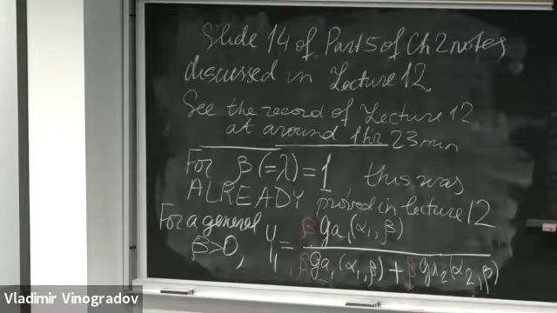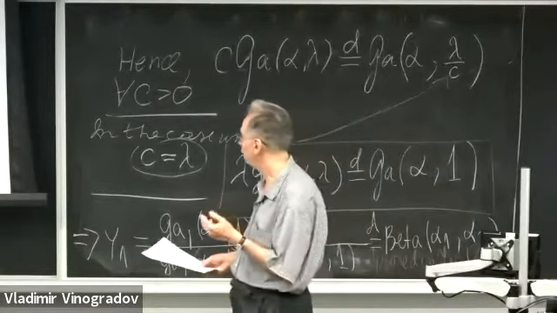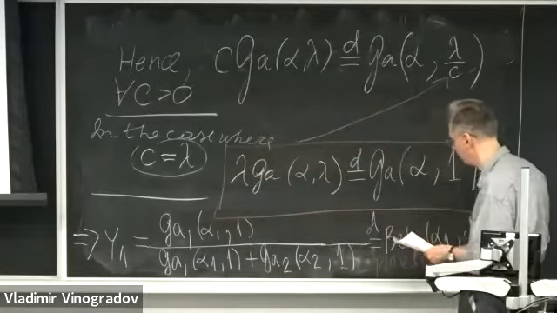And what I also want to mention in relationship to this observation is that I obtain a nice additivity theorem for the gamma family. I proved it in the special case.